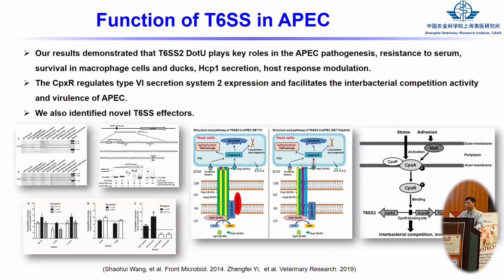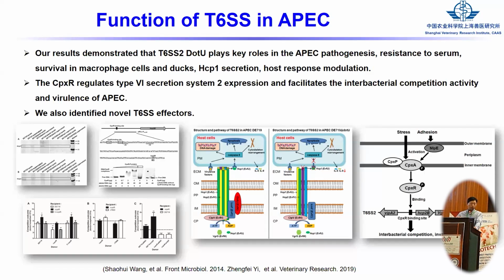And our results show that the type 6 system plays key roles in the APEC virulence, and also some regulator, CPXR. This can also modulate the expression and facilitate the interbacterial competitive action and the virulence of the APEC.